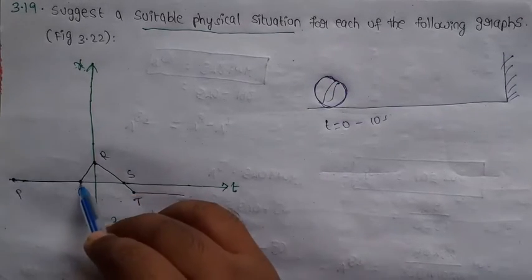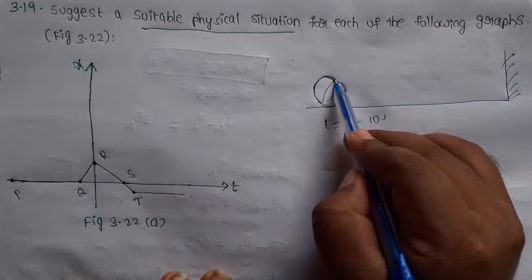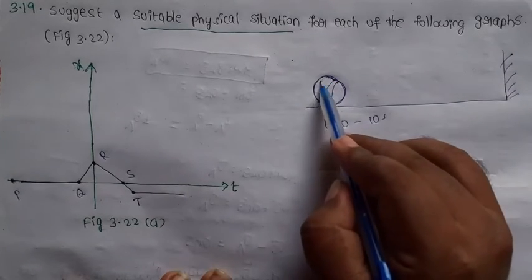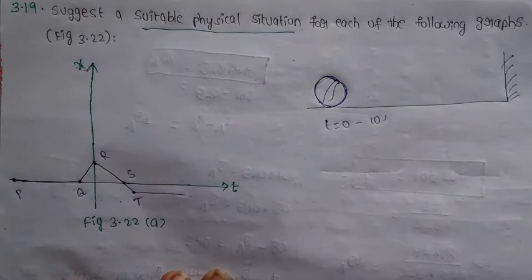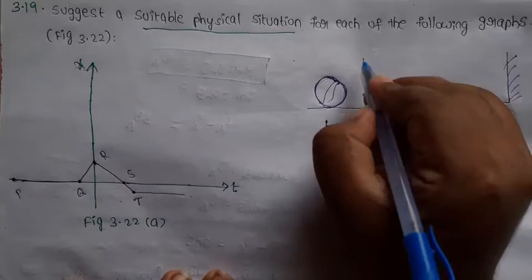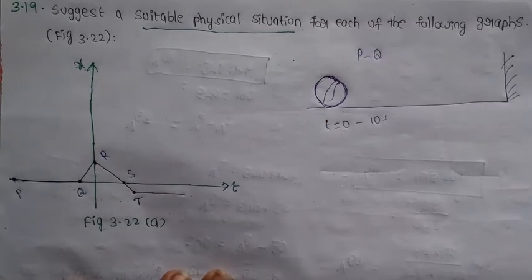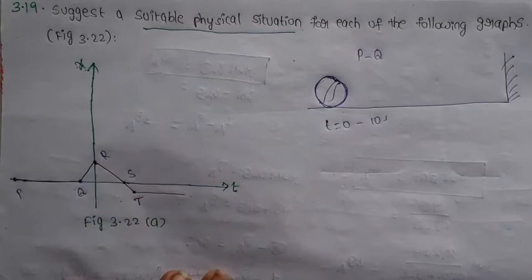So P to Q explains the football is in rest position.